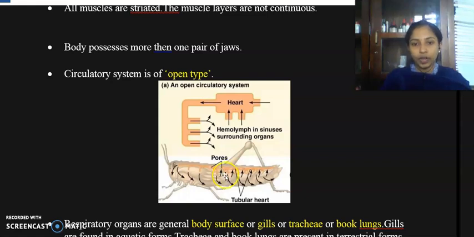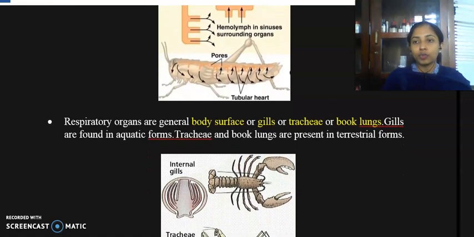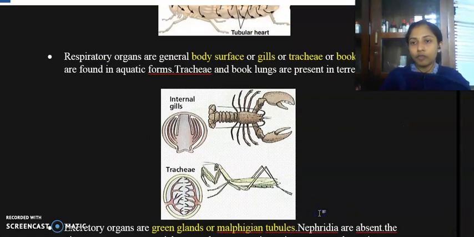Okay, and next feature is respiratory organ. Arthropods possess a variety of respiratory organs. Some of them are, first one, their body surface, then second is gills, trachea, or book lungs. Commonly speaking, in case of aquatic forms, gills are the respiratory organ, and in case of terrestrial forms, trachea and book lungs are the respiratory organ.